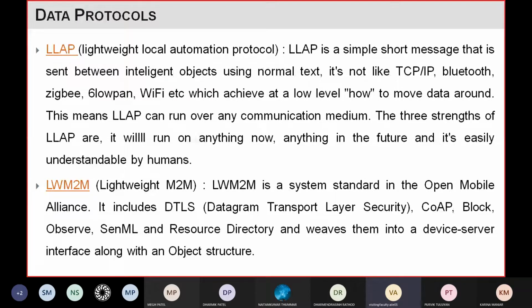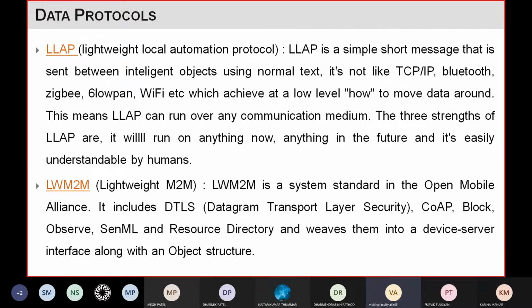This LLAP can run over any communication medium. There are three main strengths, or advantages, of this protocol: it will run on anything right now, it can run on anything in the future, and it is very easy for humans to understand.